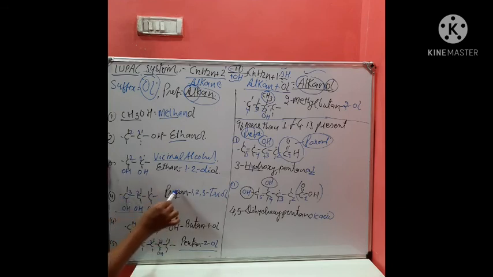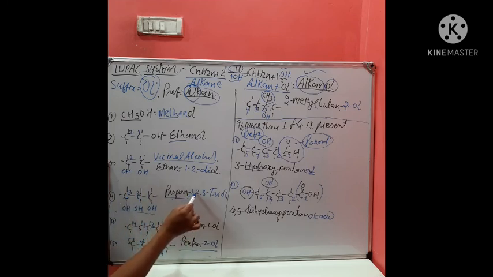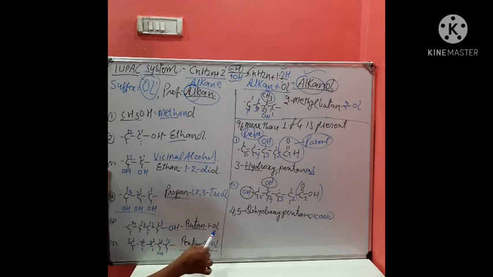This is three carbon, so propane, and now OH groups are attached to the first, second and third carbon atoms, therefore propane-1,2,3-triol. In case of a larger number of carbon atoms, you just change the alk, that becomes butane, and attached to the first carbon, so butan-1-ol. If it is attached to the second carbon atom, then it is called pentan-2-ol.